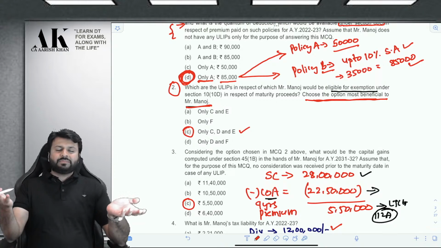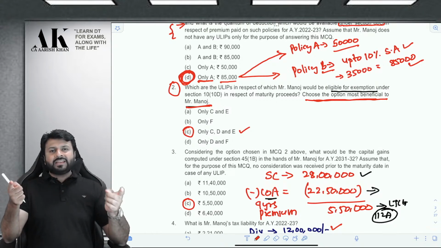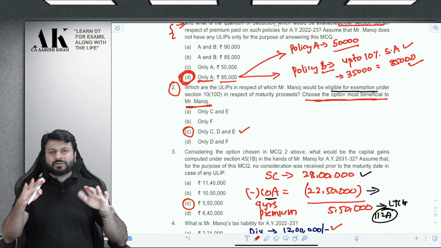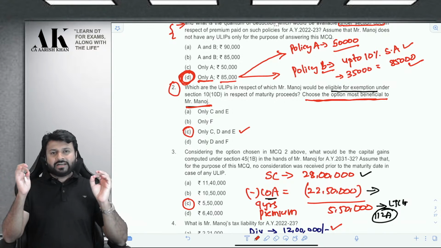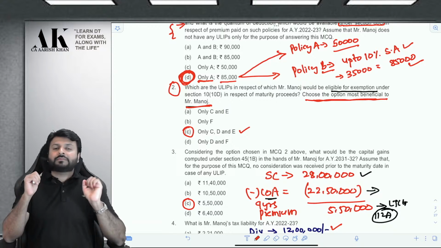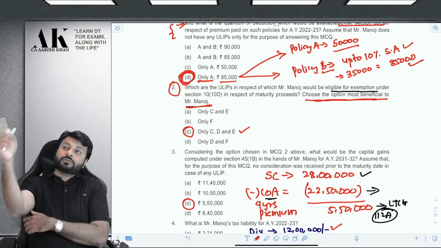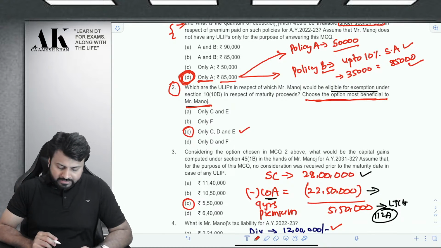D is anyways exempt because for D the amendment is not applicable. Only the percentage has to be checked. C and E are better because the ultimate maturity amount with F, if you compare it, is 28 lakhs only, and it is better to make exempt those ULIPs whose premium is lesser, because a higher premium ULIP should be made taxable, because in that case your gain will be lesser. I hope it is clear to all of you.